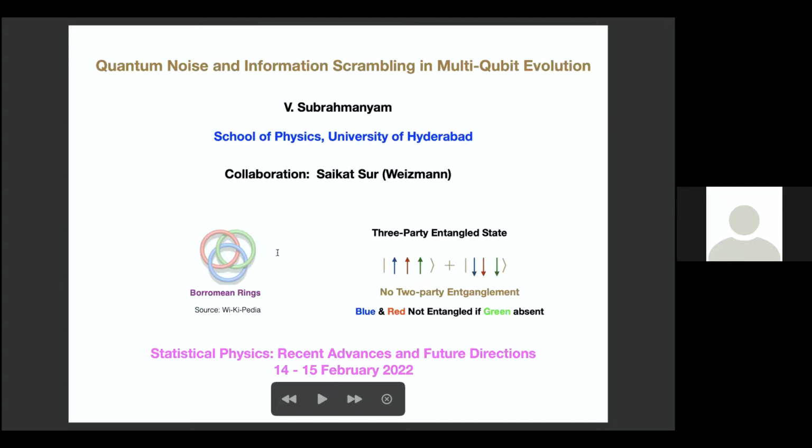This picture is a Borromean ring, which I just downloaded from the internet, Wikipedia. It's basically the classical analog of this 3-qubit entangled state. So these 3 qubits are there. Let's say the blue and red are not entangled if the green is absent. Here you can see from the Borromean ring it is quite straightforward.